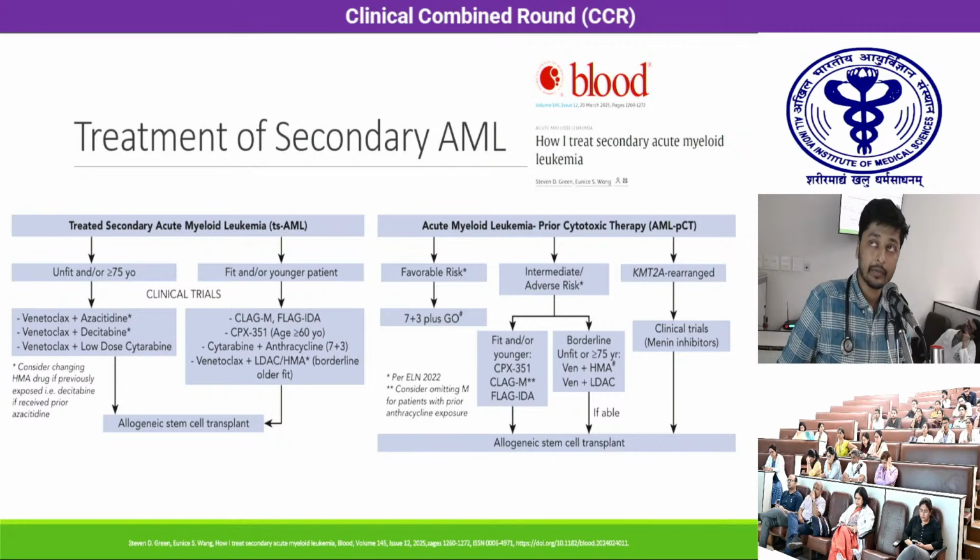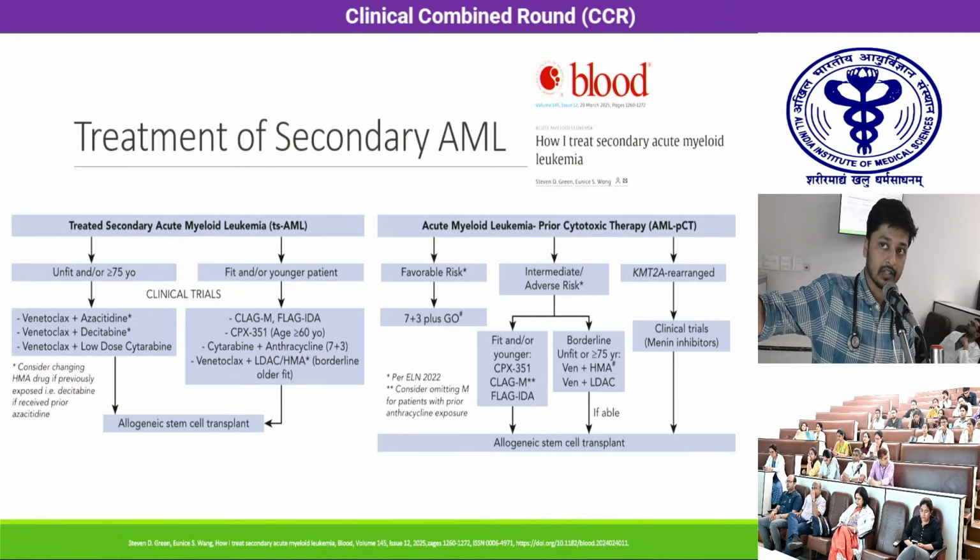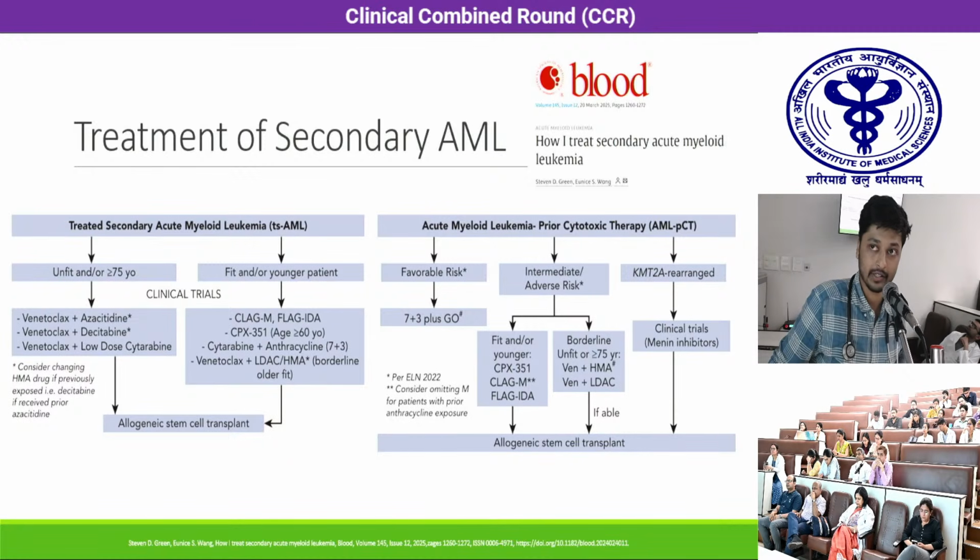Treatment of secondary AML, in our setup, usually depends on whether the patient is fit or unfit. In unfit patients, we use lower intensity chemotherapy like azacitidine, venetoclax, and in fit patients, we use intensive chemotherapy in the form of 7+3. In the Western countries, there are additional agents available specifically for therapy-related AML, one of which is CPX351, a liposomal combination of daunorubicin and cytarabine. Unfortunately, we do not have this agent in India.